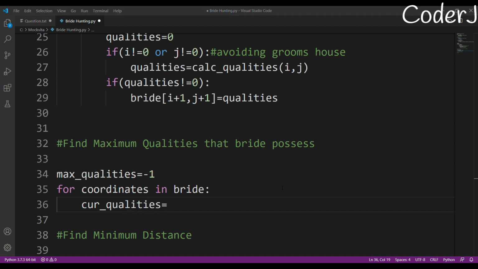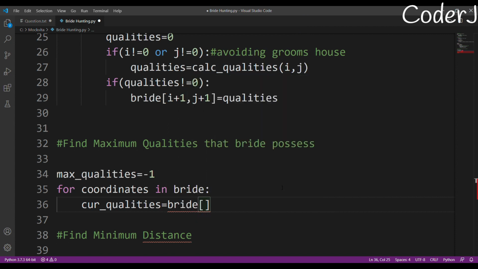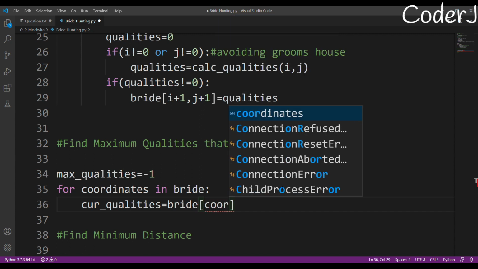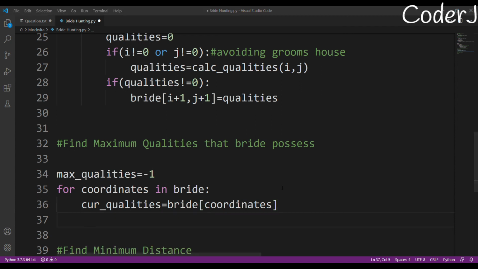What will be the qualities of this bride at this coordinate? I'm just getting it in O(1) time, because this is the benefit of a dictionary. So now I have my current qualities for this particular bride who is at this particular coordinate, right?